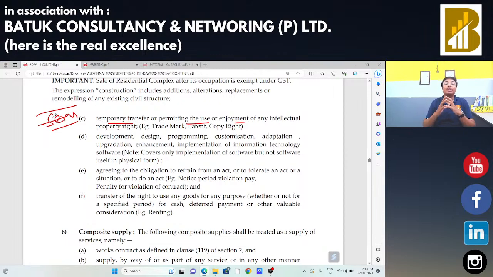If I am going to transfer the development, design, programming, customization, adoption right, in that case we can say that this is a supply of services. If I am an interior designer and if I am going to supply my services for designing a bedroom, in that case I am just going to provide the supply of services.